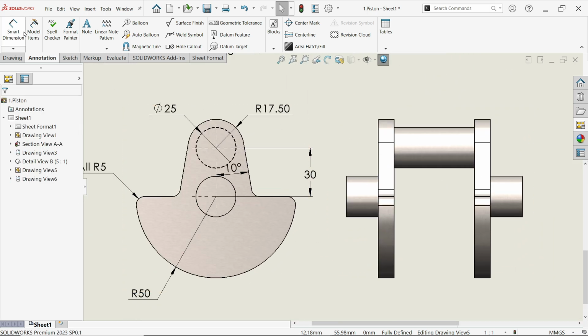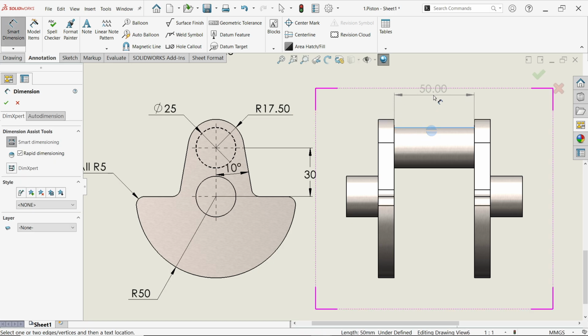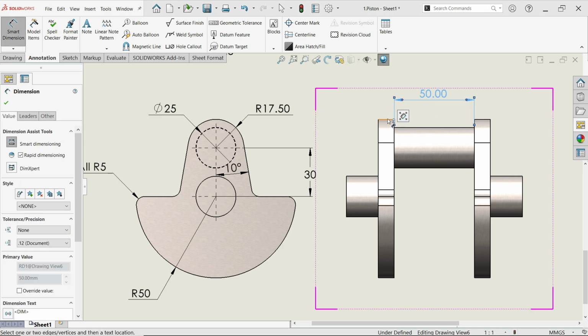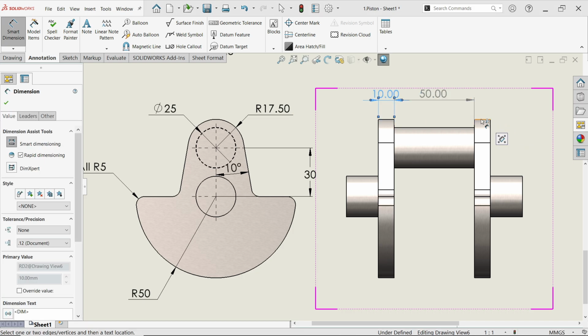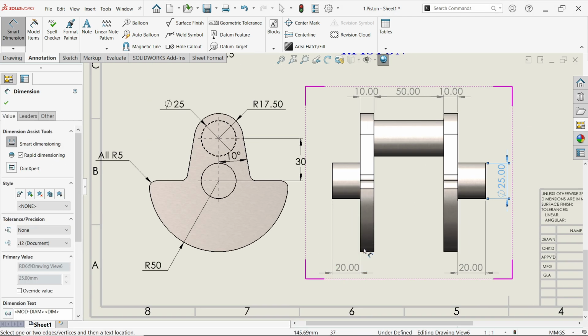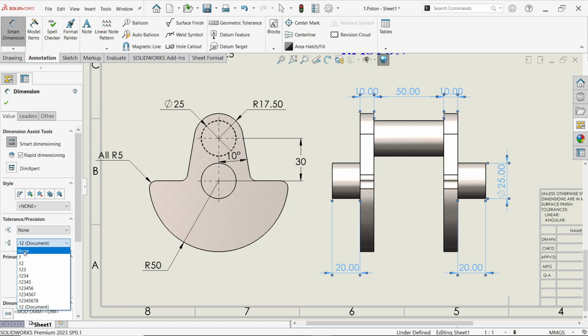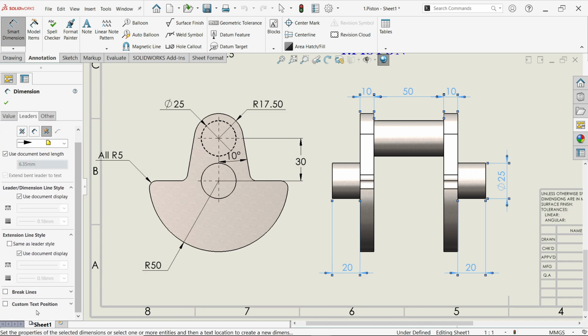That's fine. Now let's add to this center. Okay, let me add this, select all, 0. Now let's change position something like this.